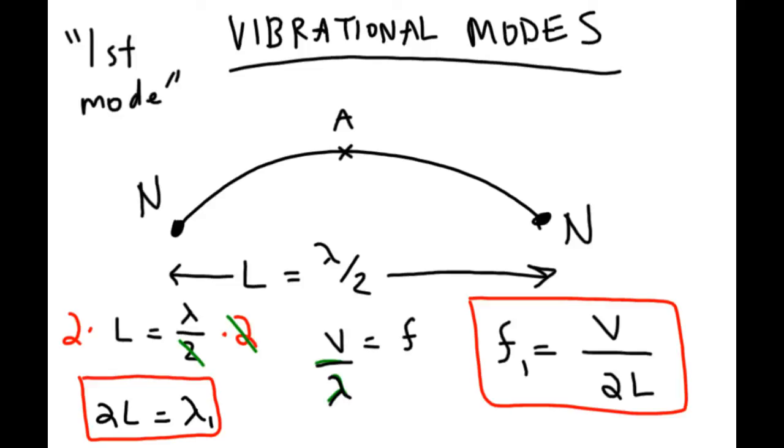Right? Now here's the really, really cool thing. The first mode has a frequency of V over 2L. The second mode has a frequency of V over L. The third mode has a frequency of 3V over 2L.